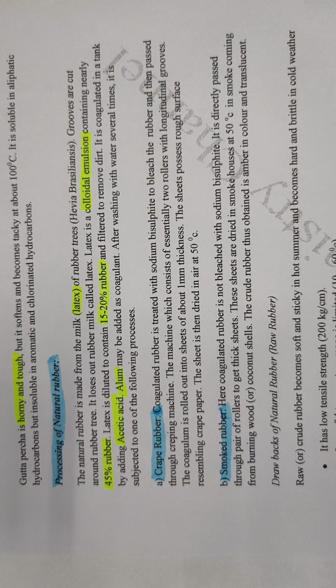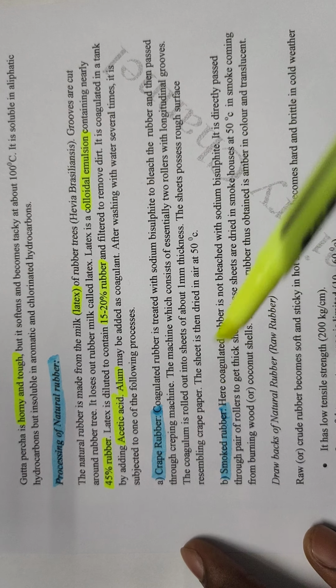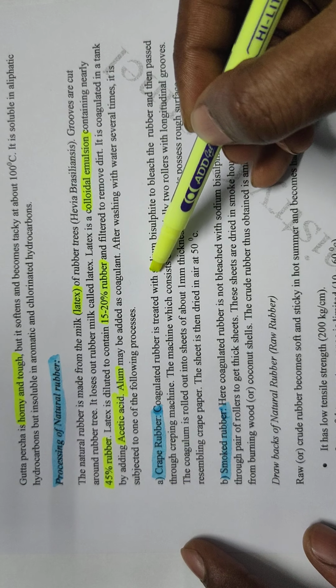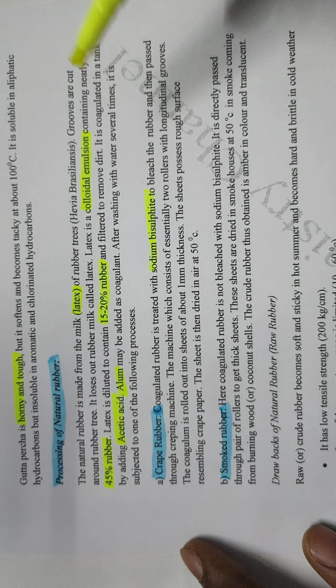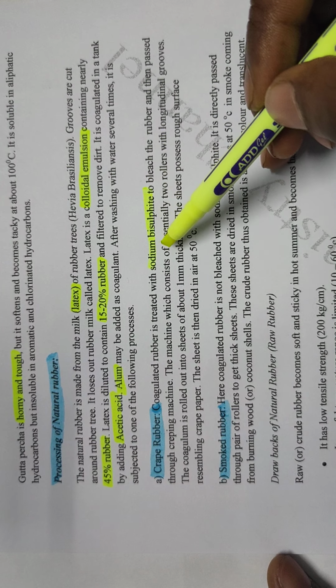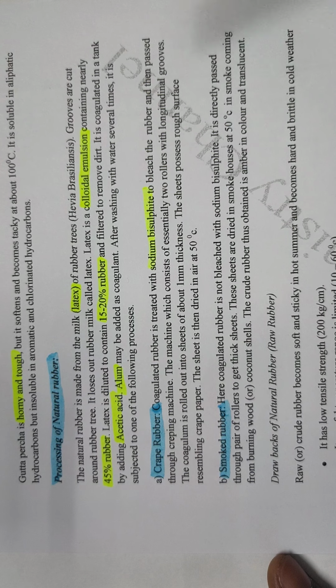What is crepe rubber? How is crepe rubber prepared? The coagulated rubber is treated with sodium bisulfite, which acts as a bleaching agent.